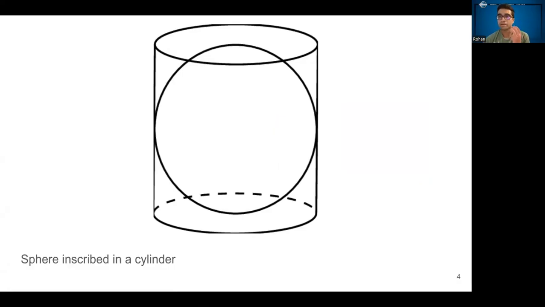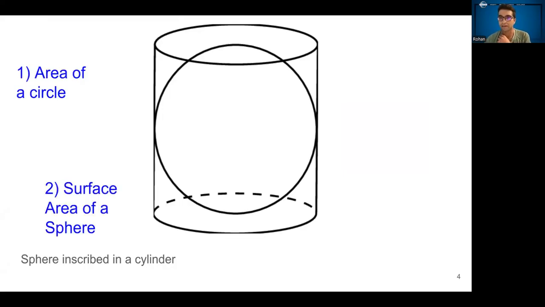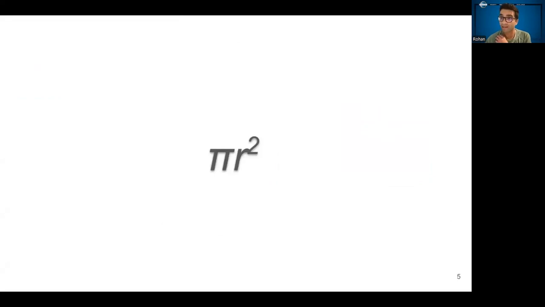Tonight I'll share with you three famous geometry ideas that Archimedes discovered in his time and why they're important to be celebrated. First is the area of a circle. Second is the surface area of a sphere. And the third is the volume of a sphere. Pi r squared. I don't need to tell you what that is a formula for. You already know it's the area of a circle.